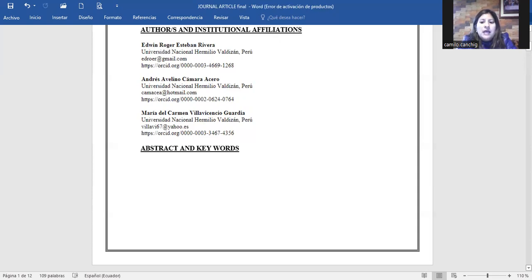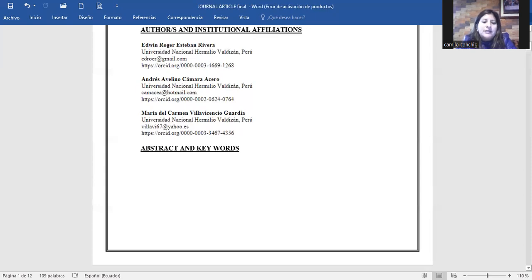There is an institutional affiliation. The authorship simply shows the people who did the work. Other data such as university and email are placed. There is no need for them to be arranged alphabetically. In this case, the names of three authors of the scientific article are shown.